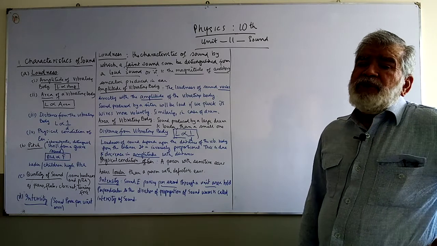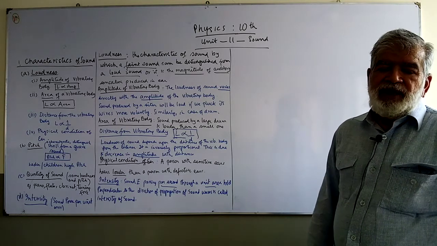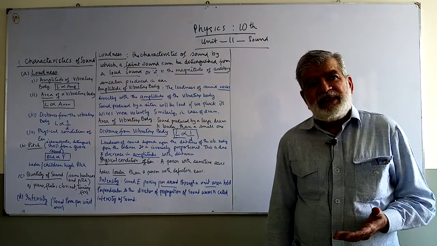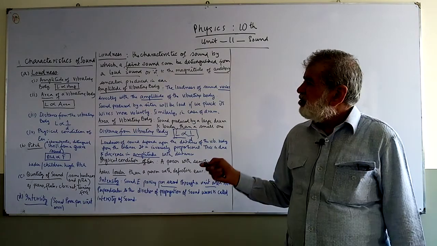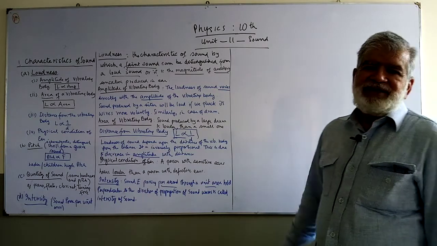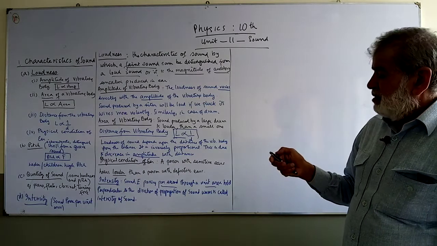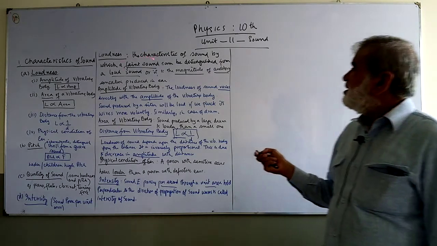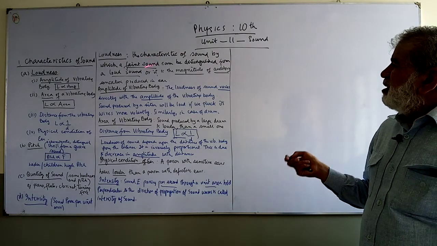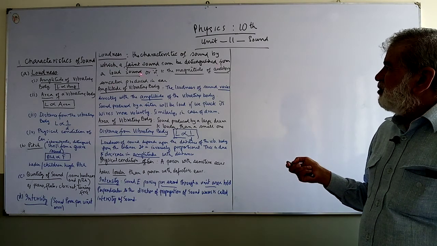Now, another important topic about it is the characteristics of sound. What are the properties or the main features or the characteristics of sound? Sound has a number of characteristics. The first one is loudness. Now, what is loudness? Loudness is the characteristic of sound by which a faint sound can be distinguished from a loud sound.